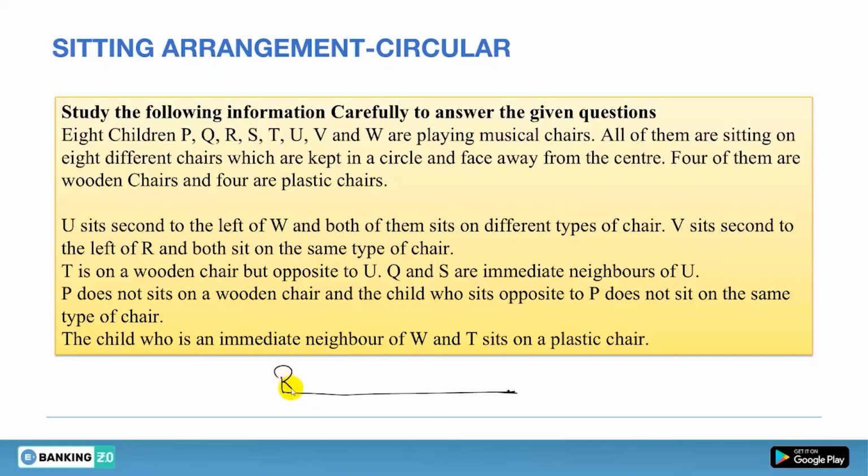Suppose you are starting from R, and you will tell me everyone from the right of R. Okay, so if I am taking from the right of R, suppose it is S, then U, then V, W, then Q, then P, like this. Okay, so you have to answer me like this. Is it clear or not? Done? So we will be solving this question in the next session.